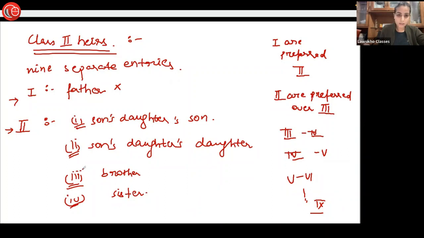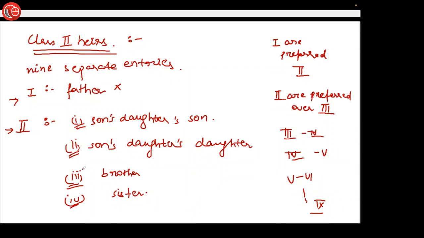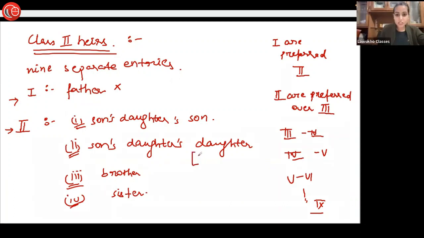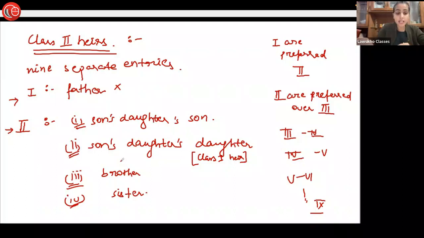Clear about this thing? Any doubt till here? Sons, daughters... Daughter was also in Class 1 heir, ma'am, right? Yes, I was coming to this. She is also a Class 1 heir. And here is the anomaly in this whole system of heirs. We will see further, in separate entries, that some heirs they put in the Class 1 category.